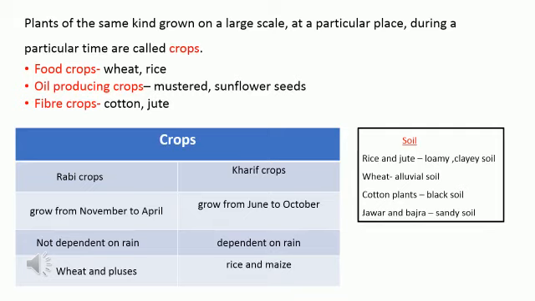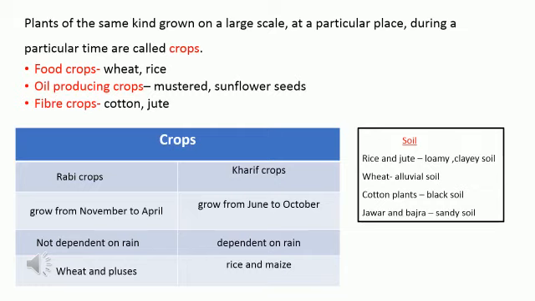So, crops are mainly of two types: Rabi crops and Kharif crops. So, what is the difference between these two crops? Rabi crops grow from November to April, and they are not dependent on rain. For example, wheat and pulses. Then Kharif crops. They grow from June to October and they are dependent on rain. For example, rice and maize. So these are the differences between Rabi crops and Kharif crops.